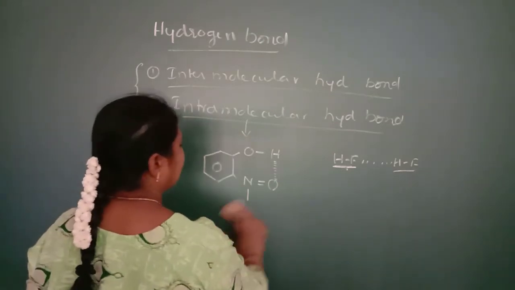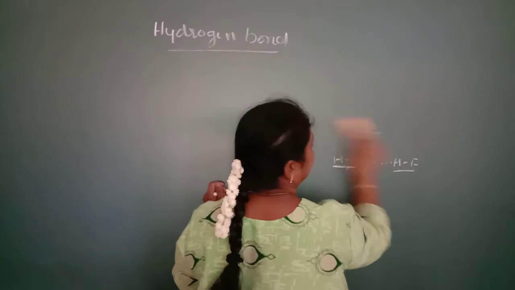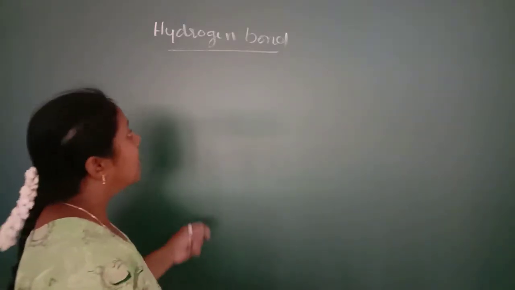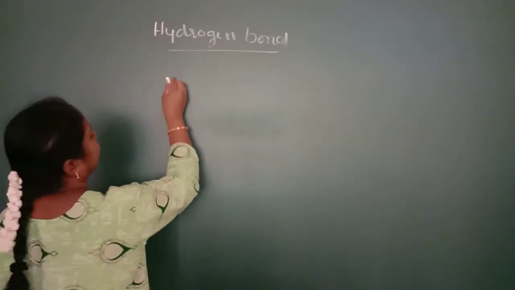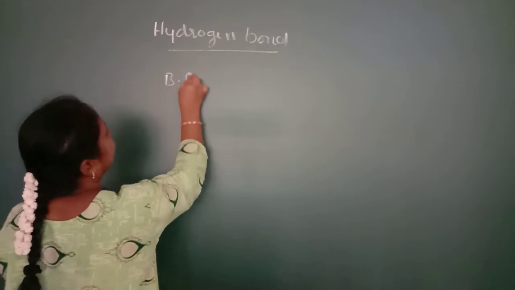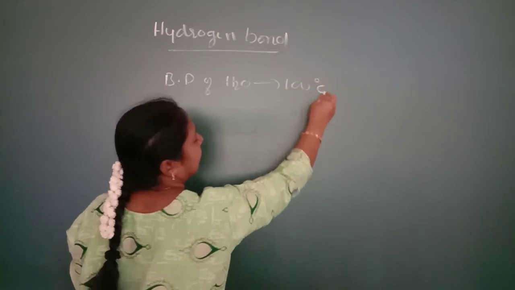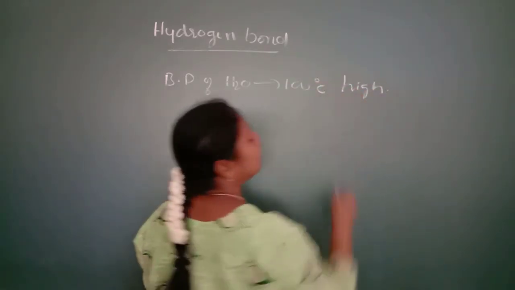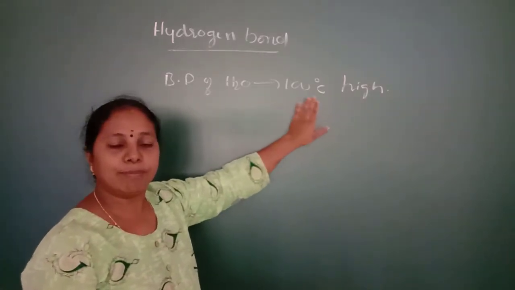Now, in case of water, there is an existence of hydrogen bond. Due to the existence of hydrogen bond, the melting point and boiling point of water are very high. So we will go through the boiling point of water. The boiling point of water is found to be 100 degrees Celsius. It is a high value. So what is the reason for the high value of the boiling point of water?